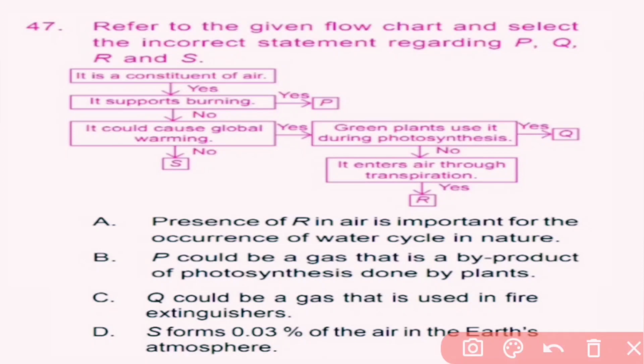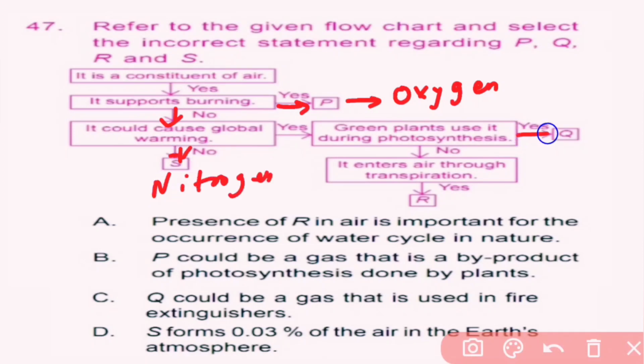So here all of PQRS are constituents of air. Here P supports burning, so P can be oxygen. S does not support burning and does not cause global warming, so S could be nitrogen. And Q could cause global warming and is used by green plants during photosynthesis, so Q can be carbon dioxide. And R enters air through transpiration, so R could be water vapor.